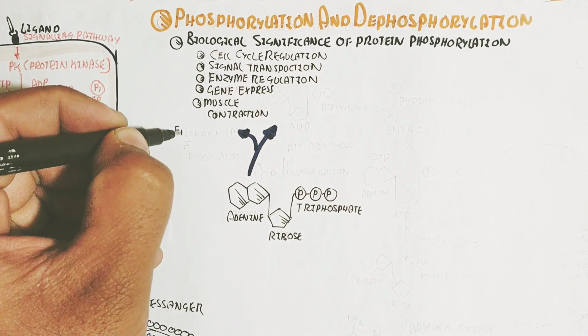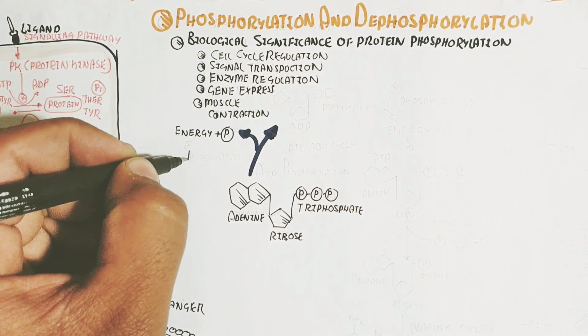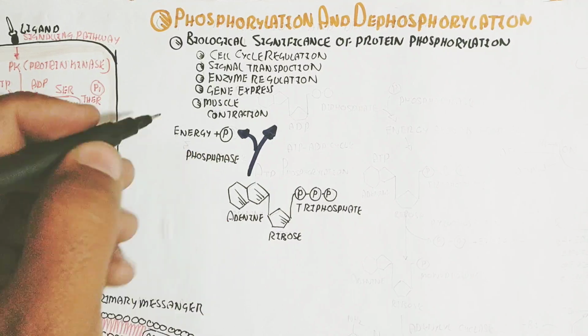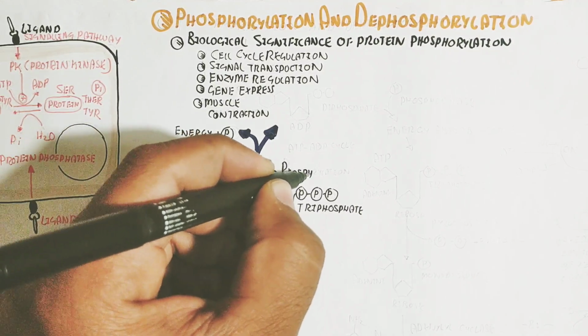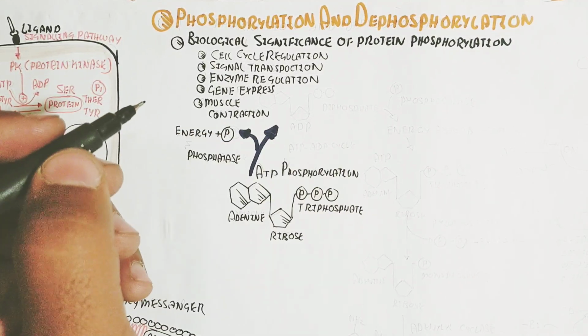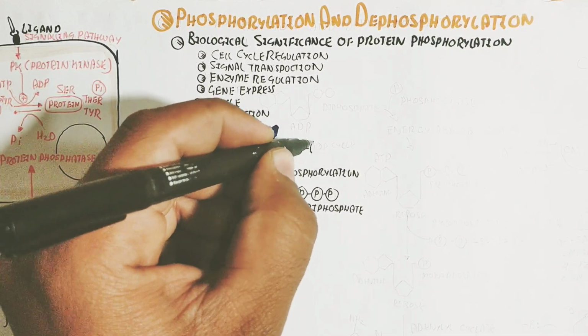So let's understand dephosphorylation. For example, ATP contains adenine, ribose sugar, and the triphosphate, meaning three phosphate groups attached by a very unstable bond.